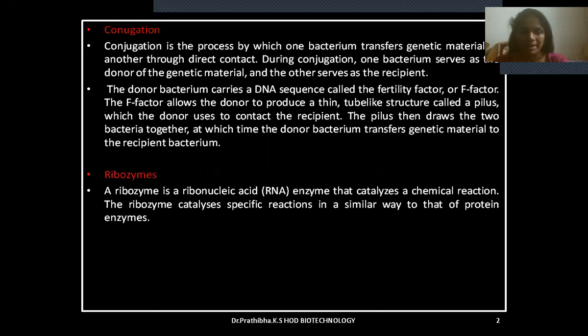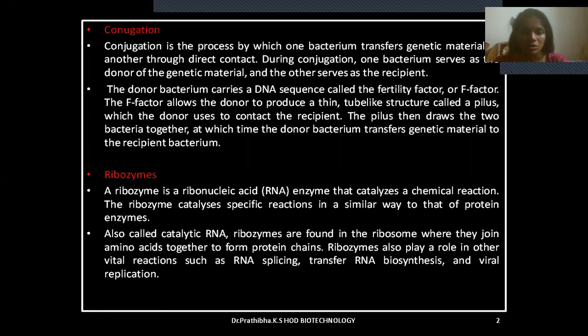The ribozyme catalyzes specific reactions in a similar way to that of protein enzymes, also called catalytic RNA. Ribozymes are found in the ribosome where they join amino acids together to form protein chains. Ribozymes also play a role in other vital reactions such as RNA splicing, transfer RNA biosynthesis, and viral replication.